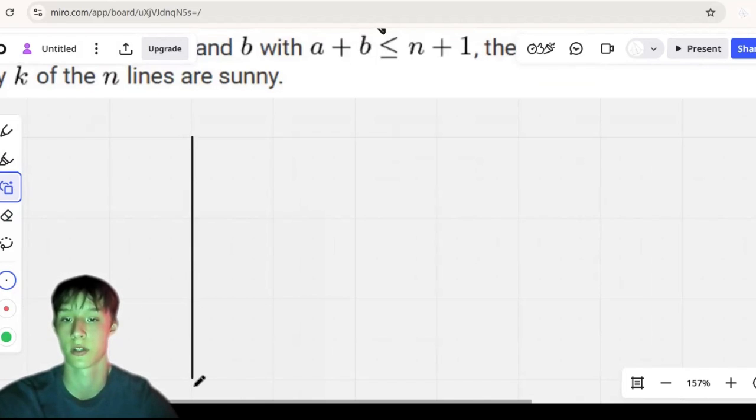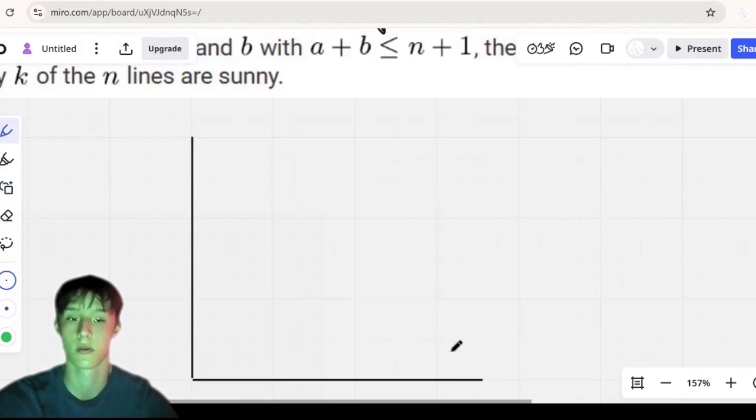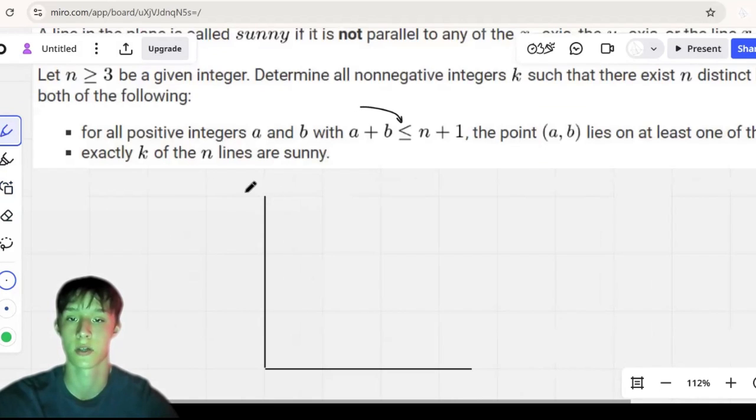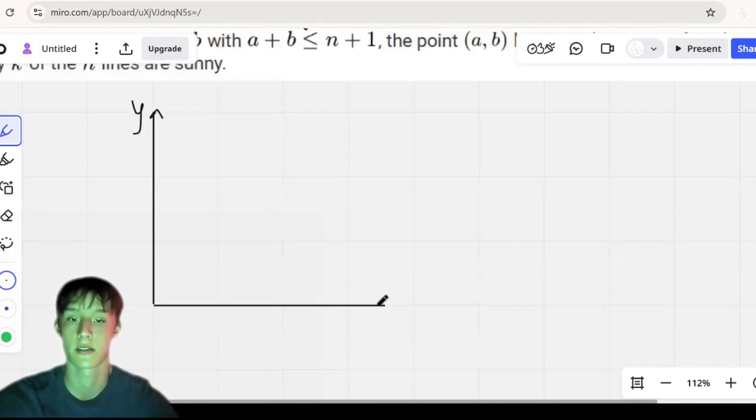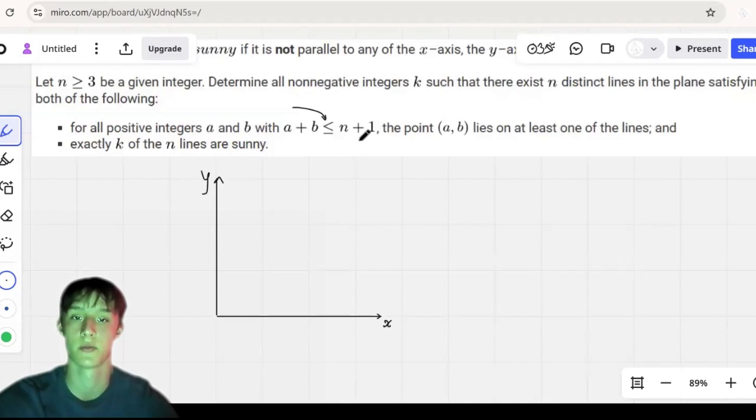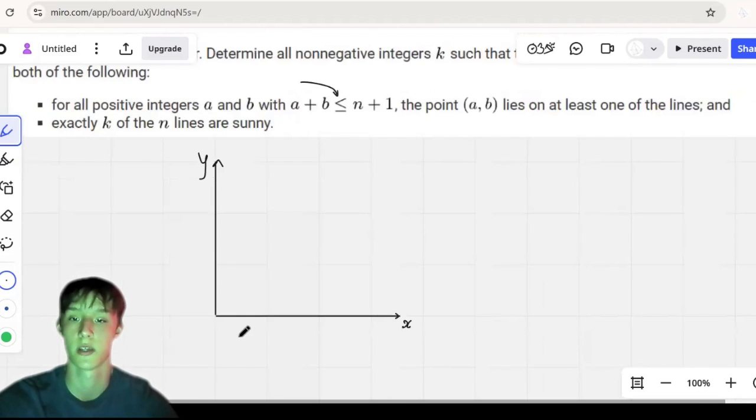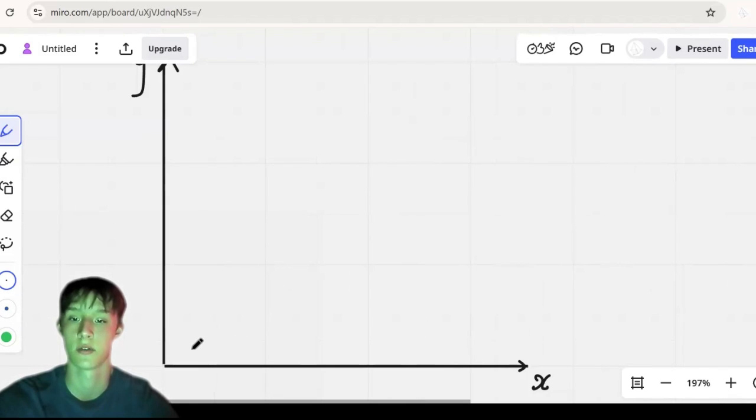Okay, so let's draw the coordinate plane. These are our 2 axes. We have the y-axis on the top and the x-axis on the bottom. So the statement is that we want all points (a, b) such that a plus b is less than or equal to n plus 1. Essentially, a and b are positive integers, so what is being said is you need to take a look at this figure.